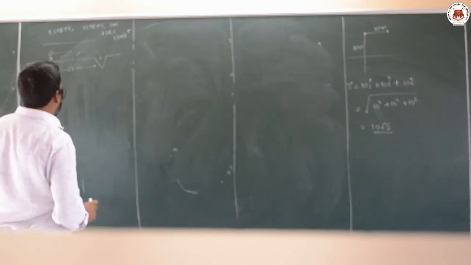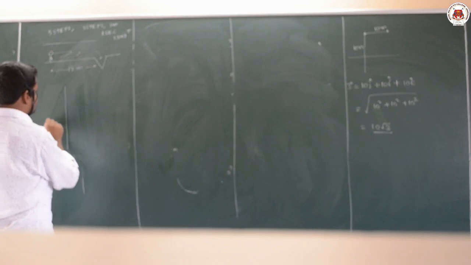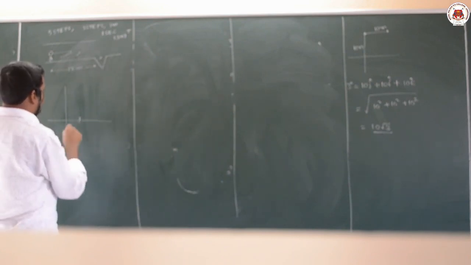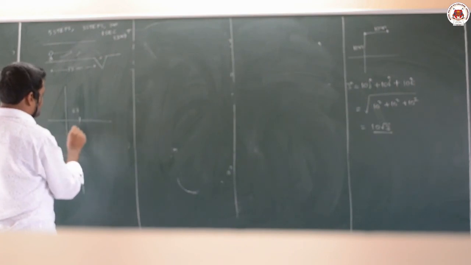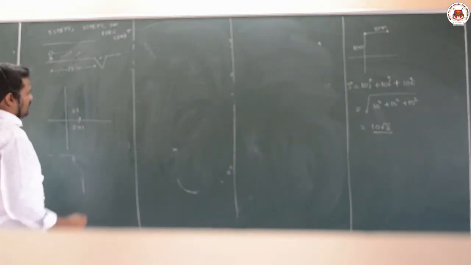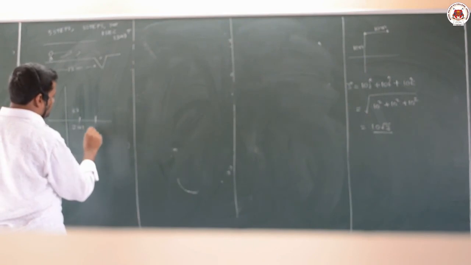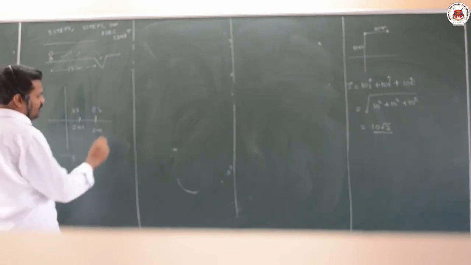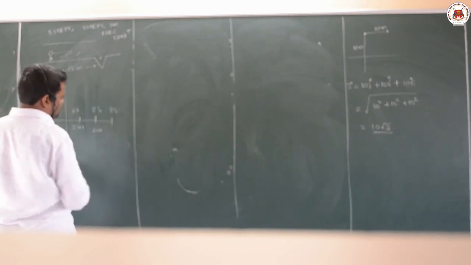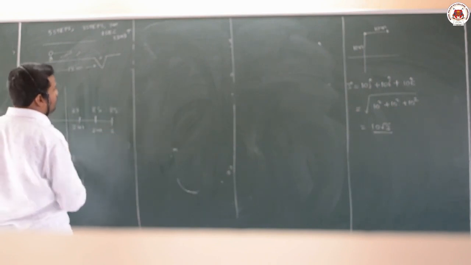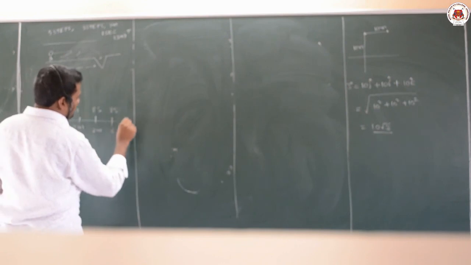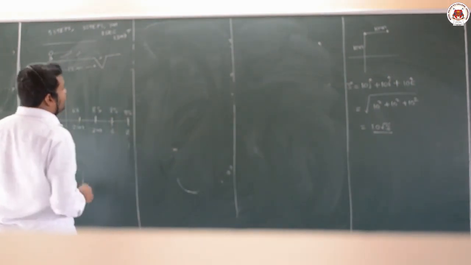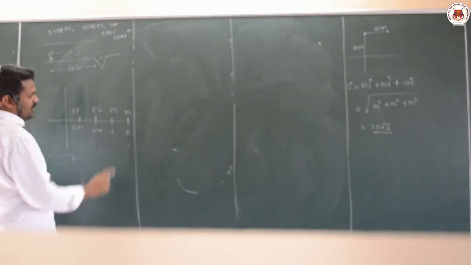So the answer will be: first he takes 5 meters forward, 3 meters backward. Time taken will be 8 seconds. After 8 seconds his displacement is 2 meters. For another 2 meters it will take another 8 seconds. And another 2 meters another 8 seconds. So his displacement is at 6 now. Now another 2 he reaches 8, and he takes 8 seconds, because 8 steps he completed.